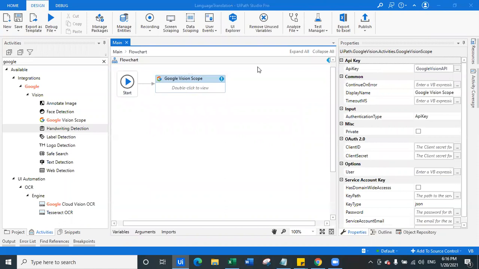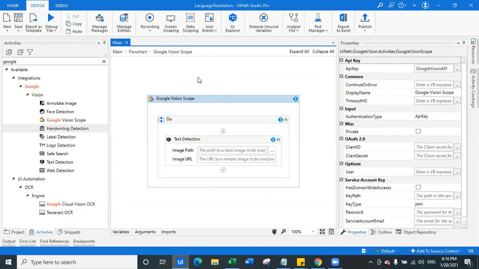Mukesh, I will share the document or the link on how to enable Google Vision API. I will share the link at the end of the session, because I wouldn't be able to complete all the part of installation and enabling the Google API in this session. It is a vast topic, so I will do it at the end of the session.